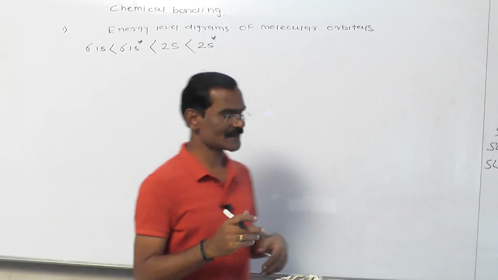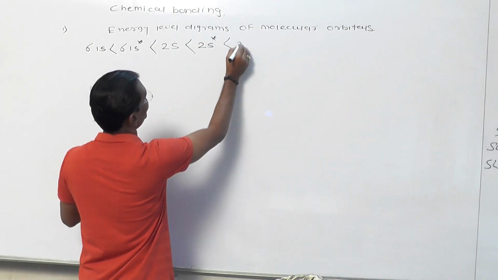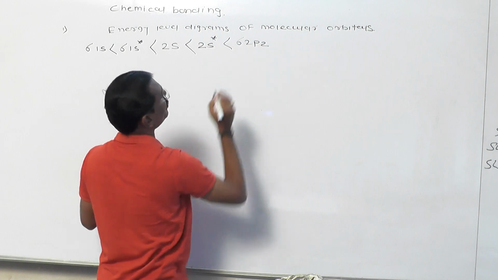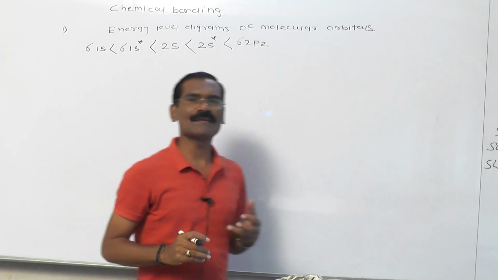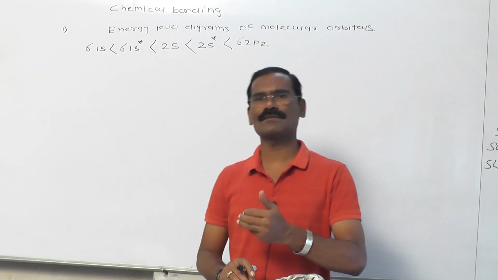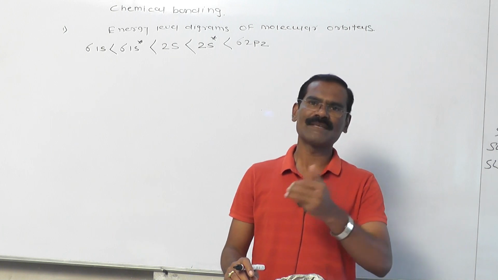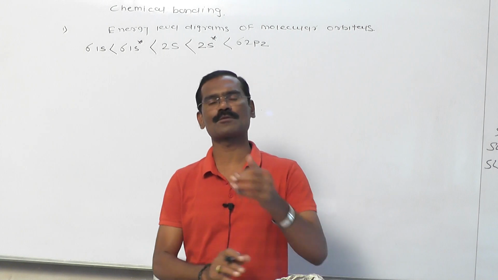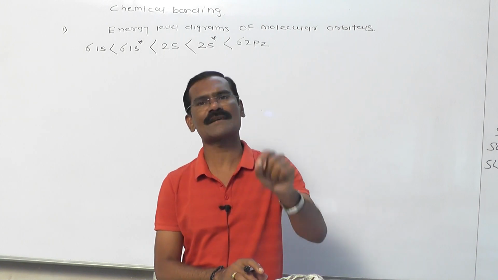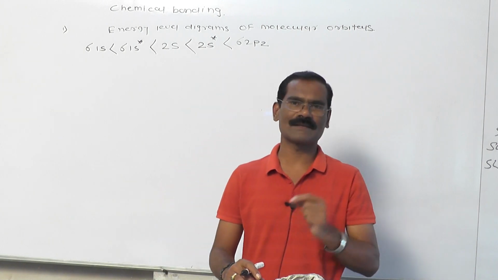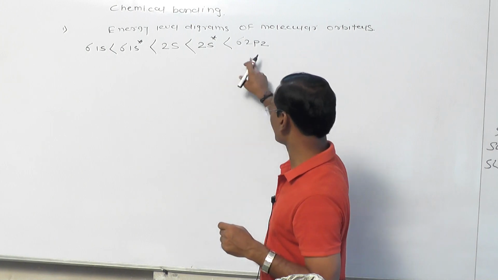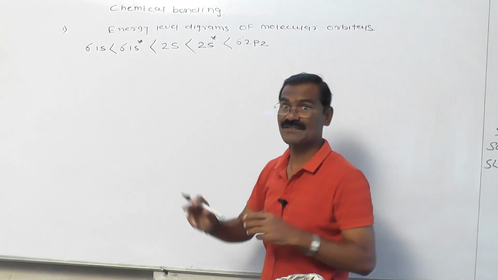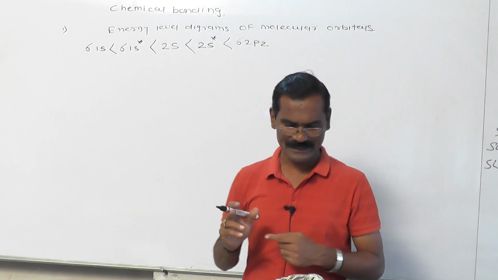Then after that sigma star 2s comes the energy of sigma 2pz. As you all know very well, in the p atomic orbital we have three orbitals: px, py and pz. But whenever sigma bond formation takes place, out of all the p orbitals, only the pz orbital is involved in the sigma bond formation. That's why the higher energy after that 2s star becomes the sigma 2pz.